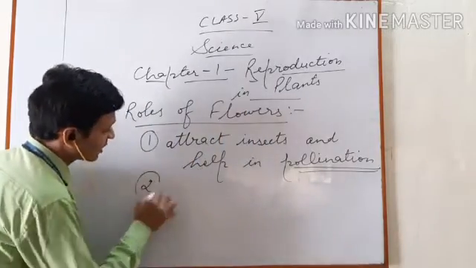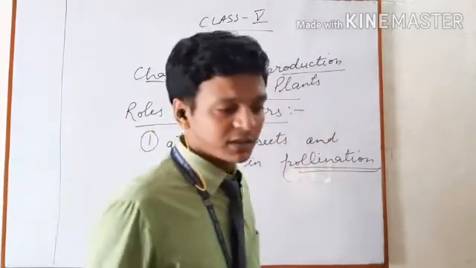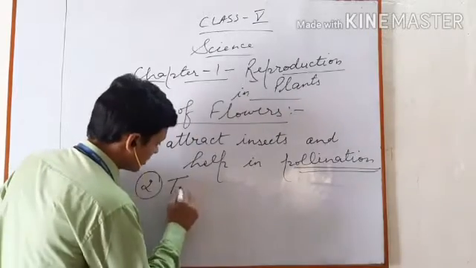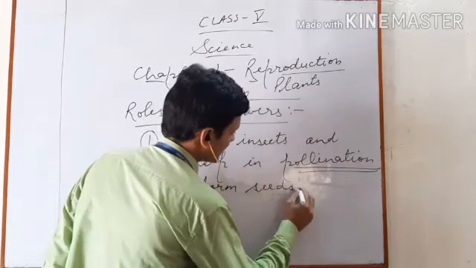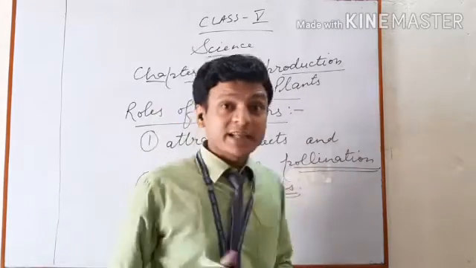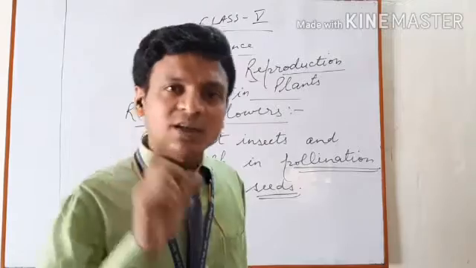And the second important role of a flower is that it forms seeds. And those seeds are useful in reproduction.